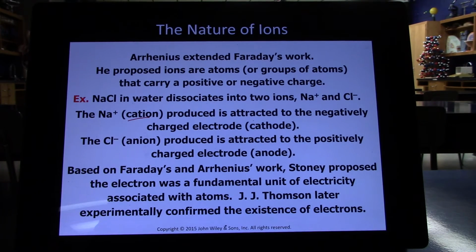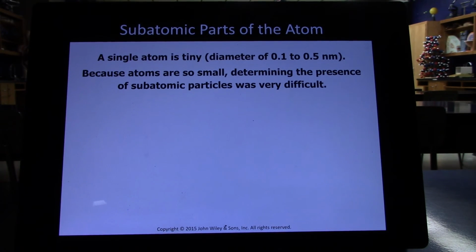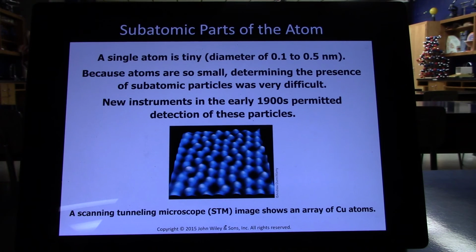Based on Faraday's and Arrhenius' work, Stoney proposed the electron was a fundamental unit of electricity associated with atoms. And J.J. Thomson later experimentally confirmed the existence of electrons. So single atoms are tiny. They're super tiny. The diameter is about 0.1 nanometers. So because atoms are so small, determining the presence of subatomic particles was really difficult. However, new instruments in the early 1900s permitted detection of these particles.